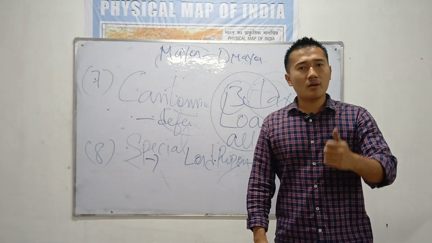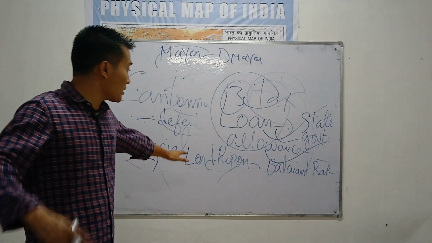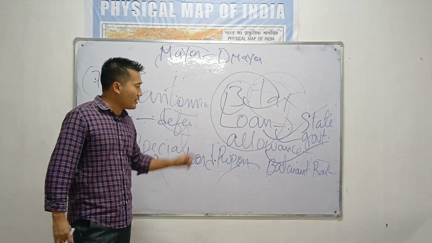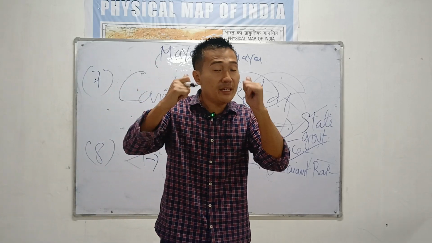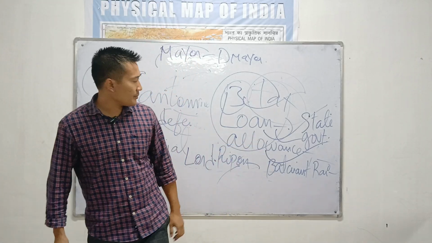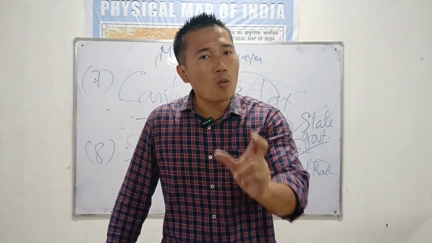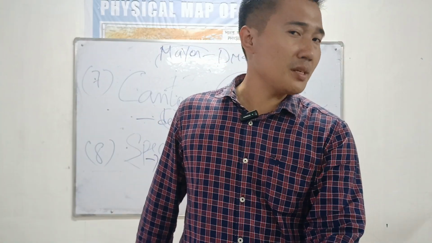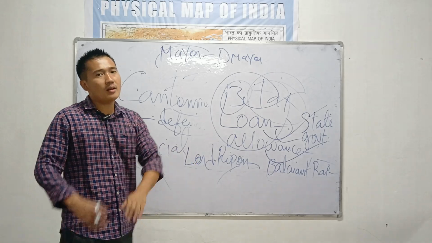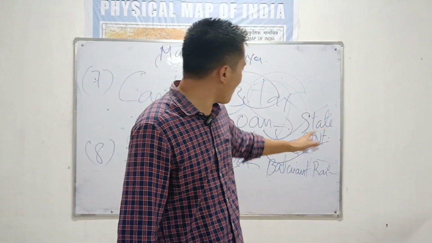Lord Ripon is known as the father of the local self-government in India. But among the Indians, who is known as the father of the Indian local self-government? Remember one name, Balwant Rai. Balwant Rai is known as the father of the Indian local self-government. Please memorize it. But when I say Lord Ripon, he is known as the father of the local self-government all over India. But among the Indians, it is Balwant Rai.